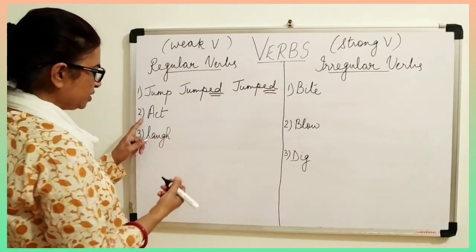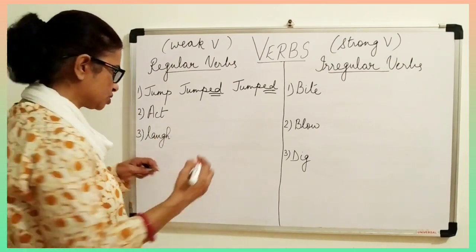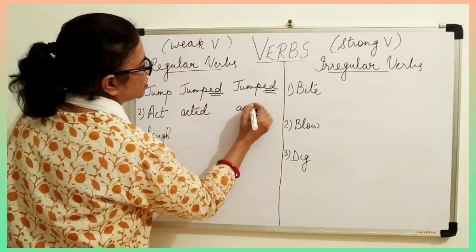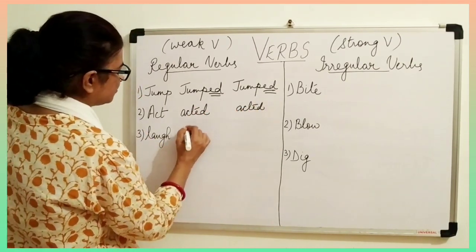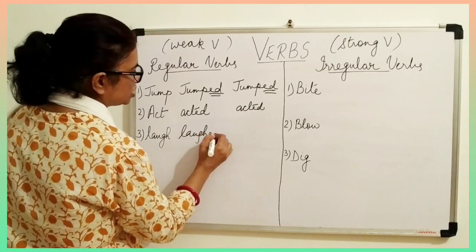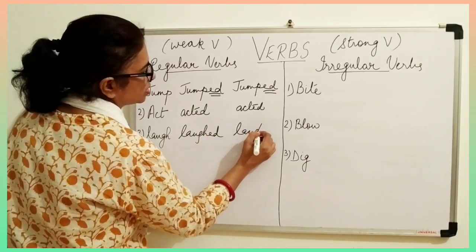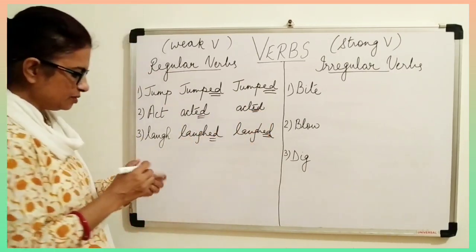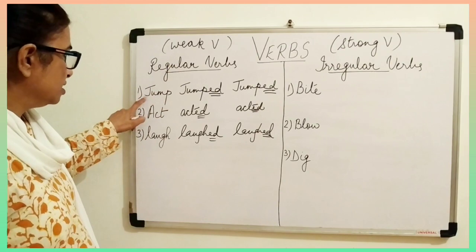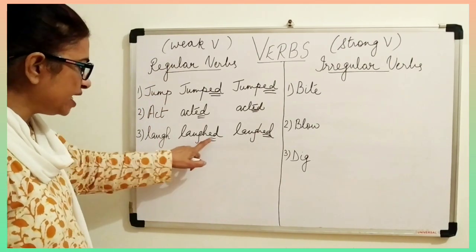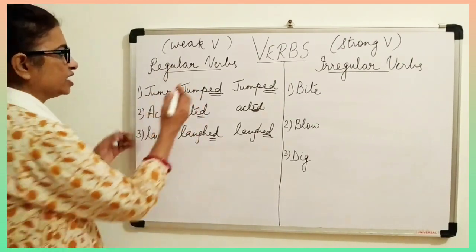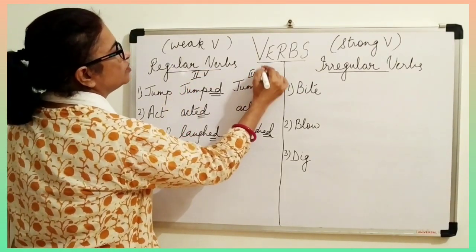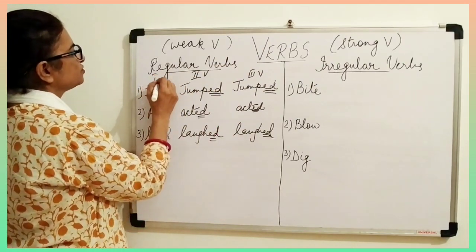Same thing goes with act and laugh, and there are many others also. Like acted, again acted. Laugh, laughed, L-A-U-G-H-E-D. Again laugh. That means just by adding ed, these words, jump, act, you can make the second form of the verb and the third form of the verb. And this is the first form of the verb.